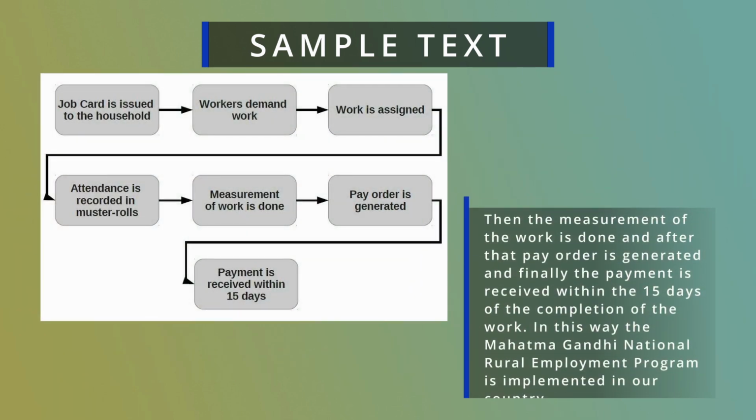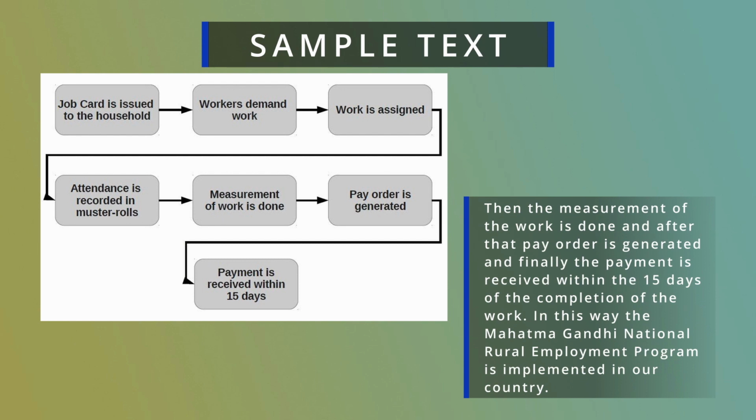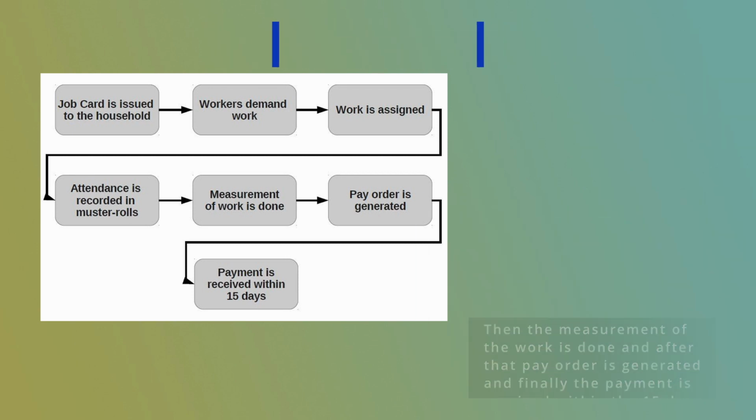Then the measurement of the work is done, after that a pay order is generated, and finally the payment is received within 15 days of the completion of the work. In this way, the Mahatma Gandhi National Rural Employment Program was implemented in our country.